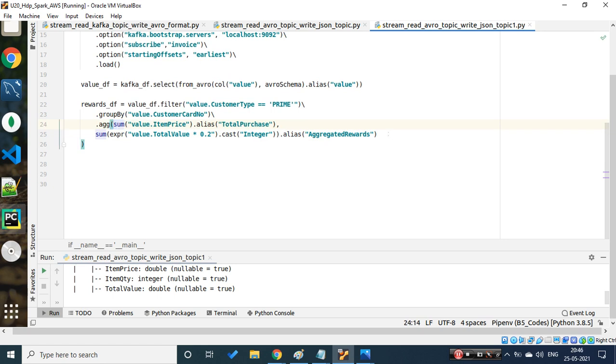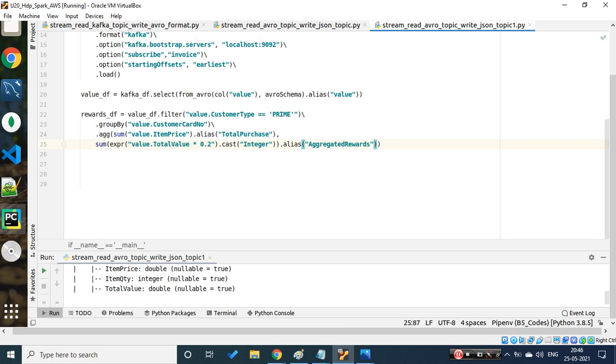So the few pieces which I needed, I have done. The first thing was to perform a group by. I needed to filter the prime customers only. I needed to do it on a card basis, because on a particular card there will be many transactions. Based on that, I calculate total purchase and give certain rewards. So just a small calculation has been done. When I execute this, I will be getting these columns. I don't want to go into that because I'm running short of time.